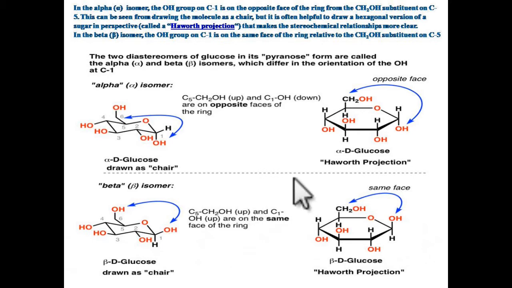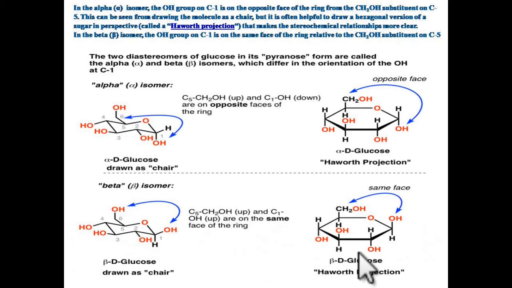In the case of alpha, here we see the CH2OH of the fifth carbon atom is present above the plane, and the hydroxy group of the first carbon is present below the plane, so it is called alpha D glucose.